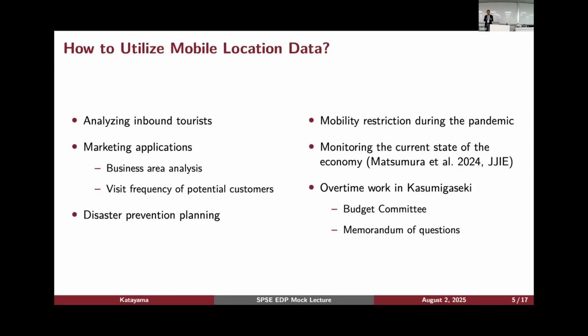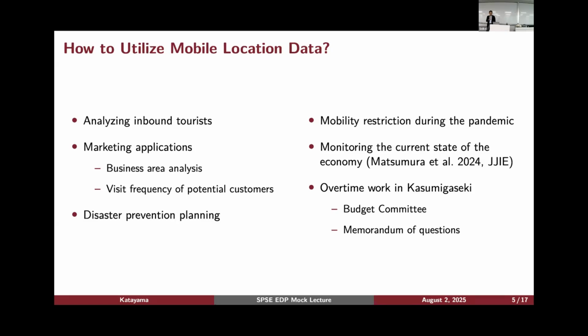And on the right-hand side, I'm listing a couple of things that are more related to academic research. So during the pandemic, the mobile location data was really, really helpful because we can get to know how effective those mobility restriction policies are. Okay? And that triggered many papers to analyze the effectiveness of those policies to contain the pandemic.